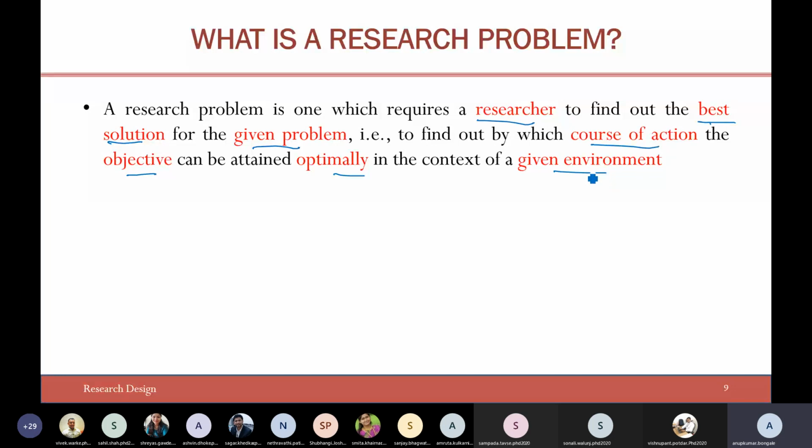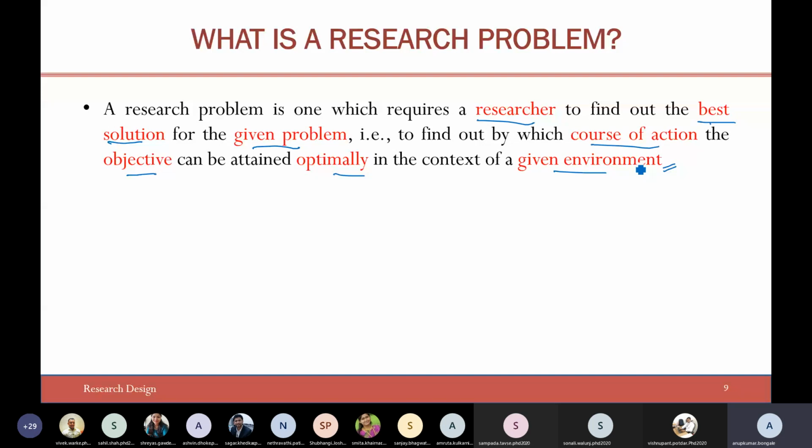Those who say that they have completely identified the research problem, try to see whether you have answered these, and whether you have formulated your research problem taking all these aspects into consideration.